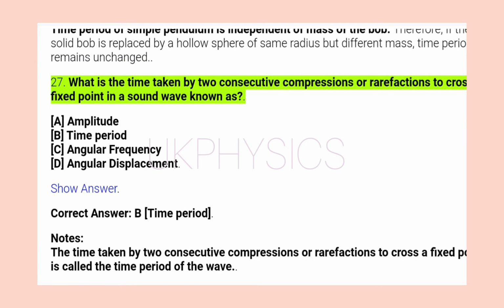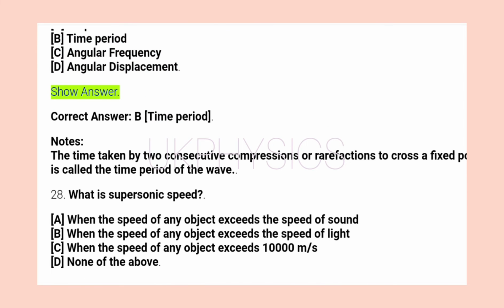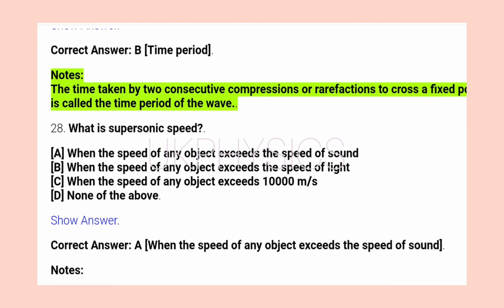27. What is the time taken by 2 consecutive compressions or rarefactions to cross a fixed point in a sound wave known as? A. Amplitude. B. Time period. C. Angular frequency. D. Angular displacement. Show answer. Correct answer B. Time period. Notes: the time taken by 2 consecutive compressions or rarefactions to cross a fixed point is called the time period of the wave.